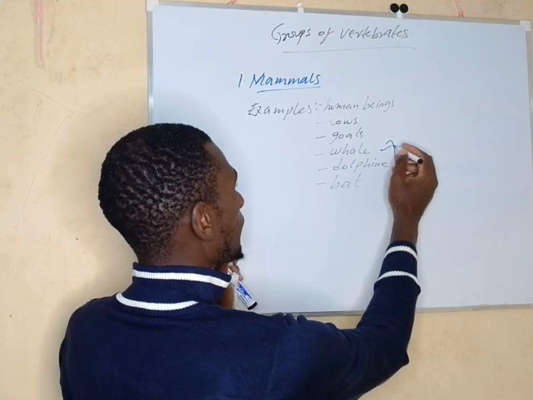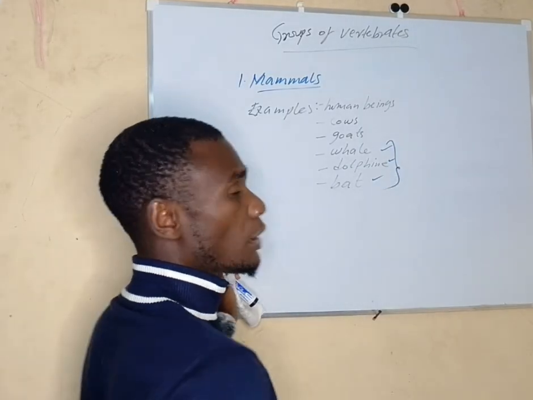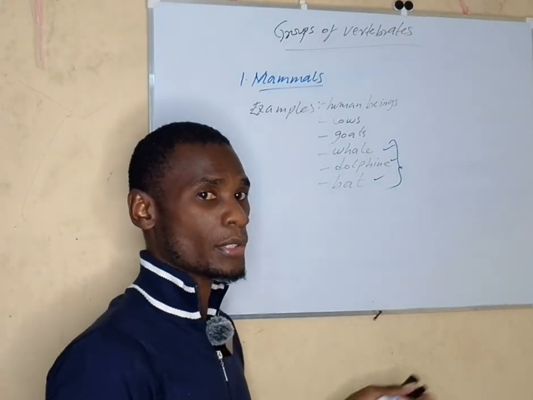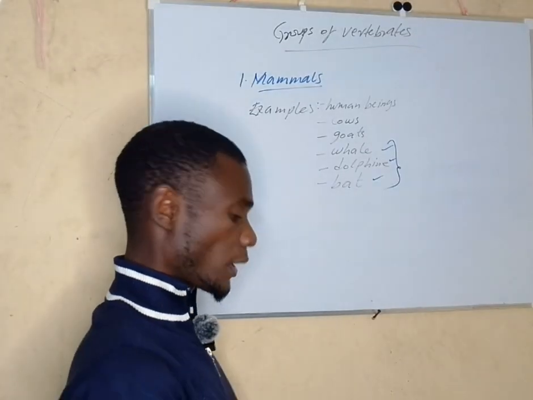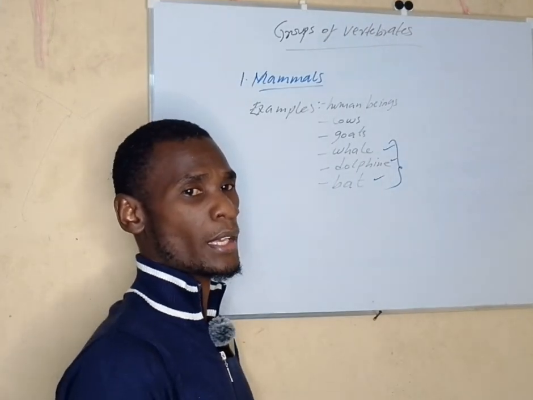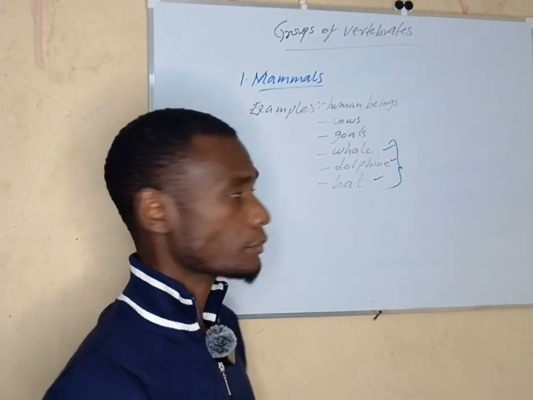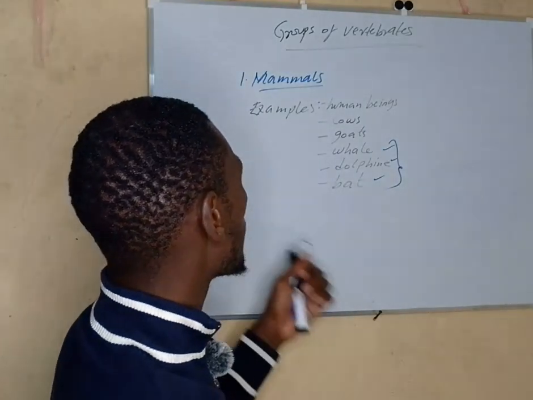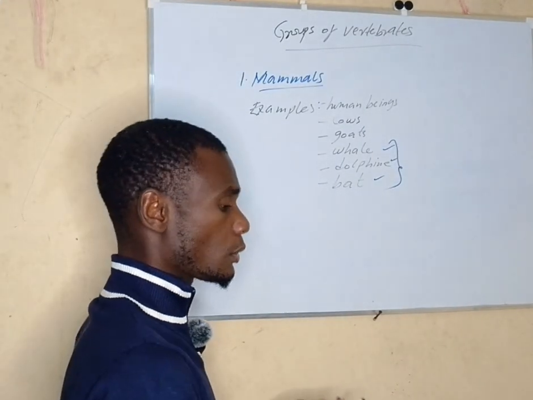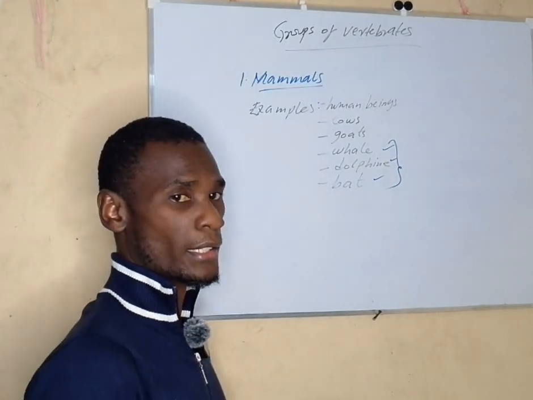And these types of mammals are normally called special mammals because they have different characteristics from the rest of the mammals. So after looking at the examples of these mammals, let us look at their characteristics.